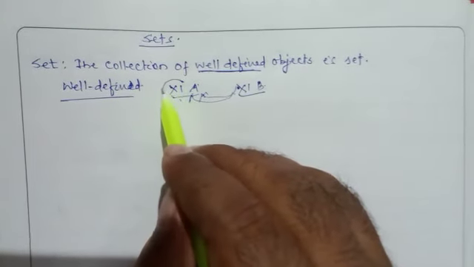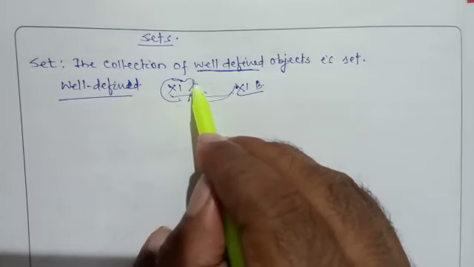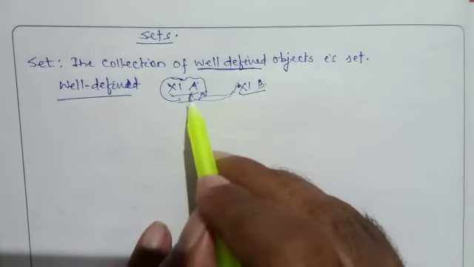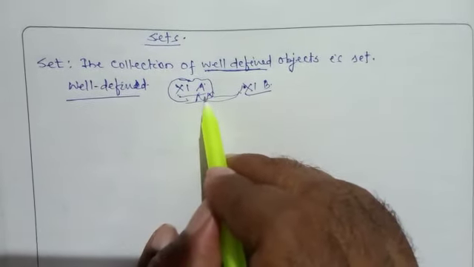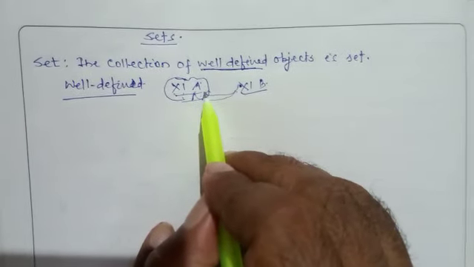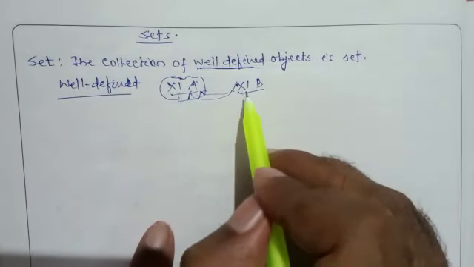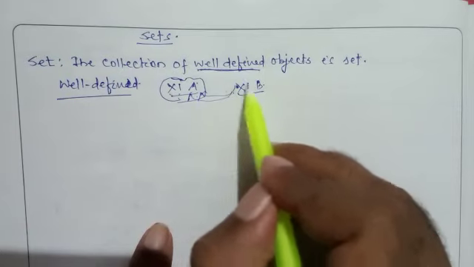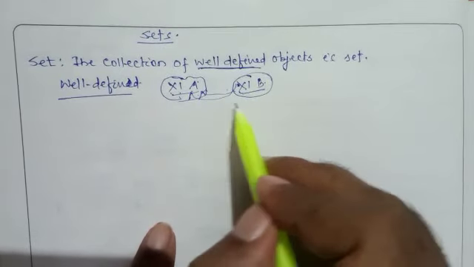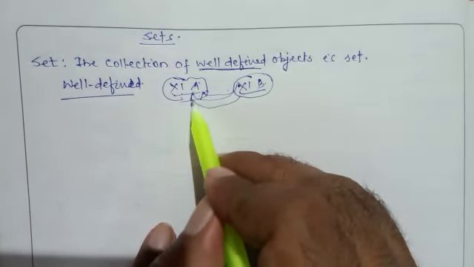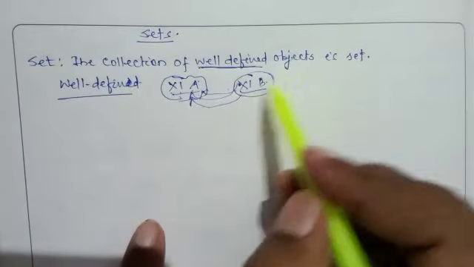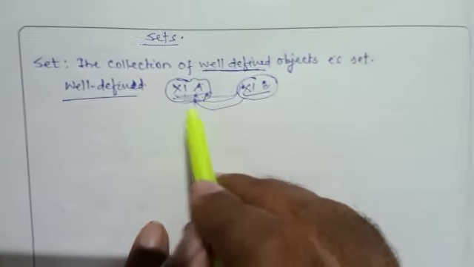Well defined means the students of standard 11A are only well defined for 11A, for that section. Another student of 11B is defined for 11B, but if anyone comes to meet you or to see you, you immediately say this is not a student in my class.